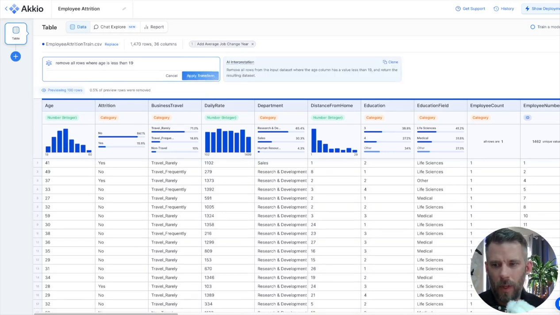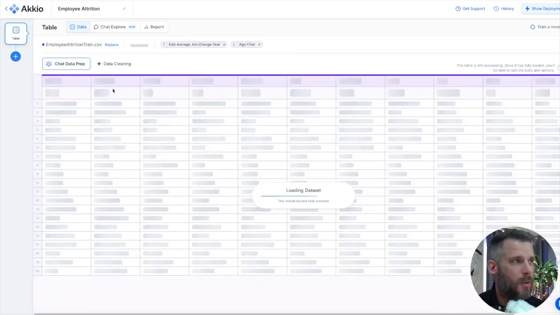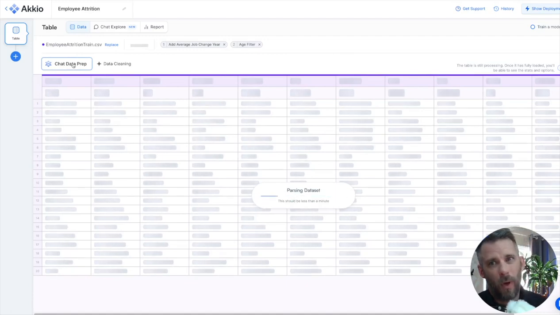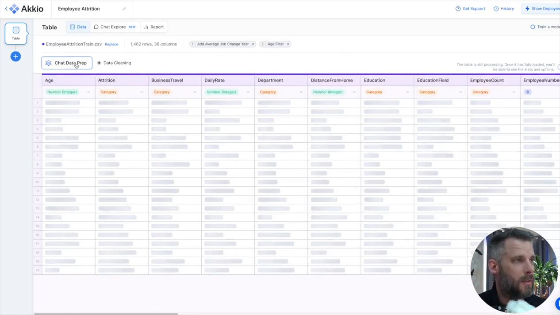Okay. One other thing I'm noticing is that if you look at the actual business travel column, you see that it has a travel prefix. I'm just going to copy this that I've prepared already. Let me apply that transformation to remove everybody. It's going to remove 0.5% of the rows as well, if you notice that. If you look at that, it says travel before every single one of the rows in business travel.